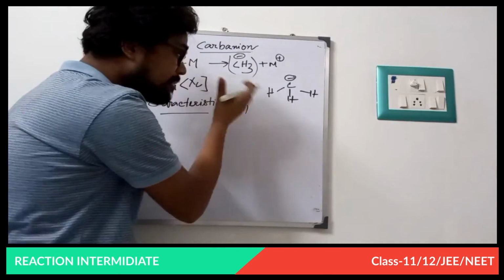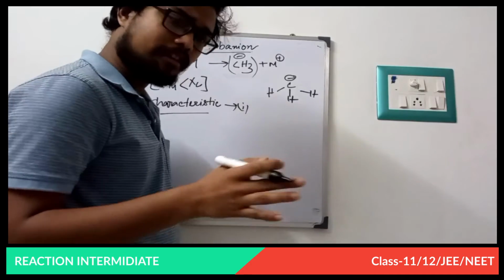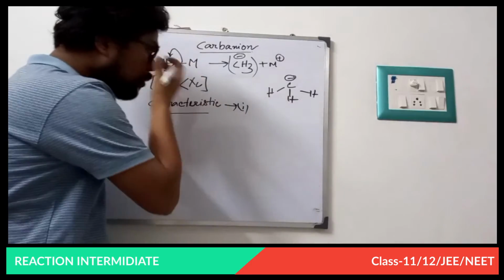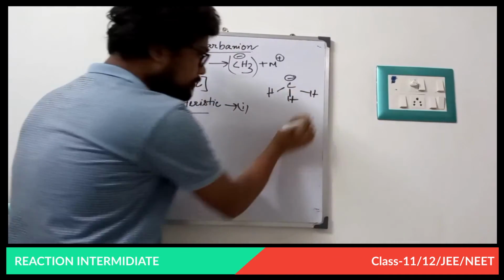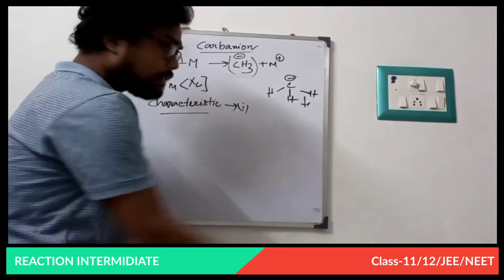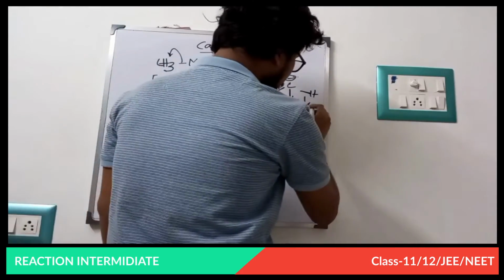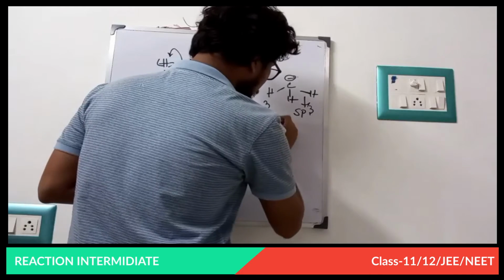How do you calculate the hybridization of any organic species? Calculate the sigma bonds and non-bonding electrons. You can calculate the lone pair also, but not pi bonds. So 1 sigma bond, 2 sigma bond, 3 sigma bond, and 1 lone pair on the minus charge. So in CH3 minus, it is 1, 2, 3, 4. That means it is sp3 hybridized.